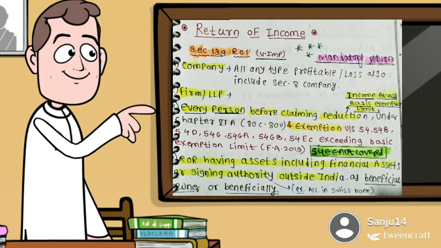Return of income. Section 139. Mandatory return. First, a company, of any type, whether profitable or loss-making, including a Section 8 company. Second, a firm, which also includes an LLP.